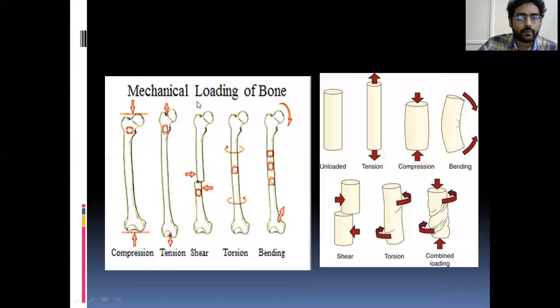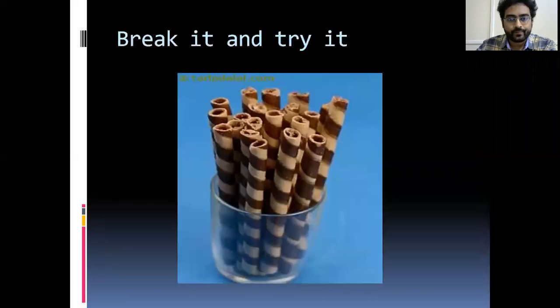In real biology, the mechanics of loading of bone is compression. Under compression, the femur may fracture. Under tension also, it may fracture. If there is a shear force, that is a translational, tangential force, it will lead to displacement. Okay, shear force. And if there is torsion, a twisting force, it will go spirally, and a bending force will give the transverse fracture. These are the different types of forces acting during fracture.